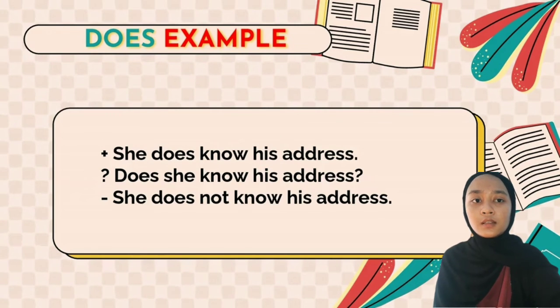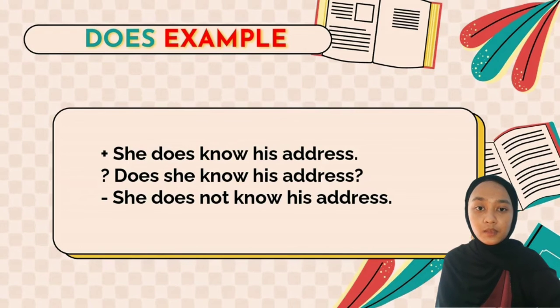So this is the slide that is talking about the examples. As you can see on the screen, there are 3 examples. The first is the positive one: She does know his address. While the question is: Does she know his address? And then the negative is: She doesn't know his address.